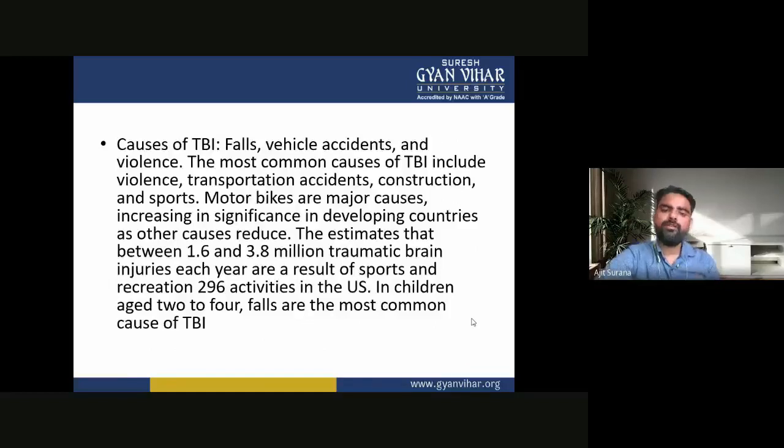So, the causes of TBI are first falls, vehicle accidents, and violence. The most common causes of TBI include violence, transportation accidents, construction, and sports. Motorbikes are major causes, increasing in significance in developing countries as other causes reduce. An estimated 1.6 to 3.8 million traumatic brain injuries each year are a result of sports and recreation activities in the United States. In children aged 2 to 4, falls are the most common cause of TBI.